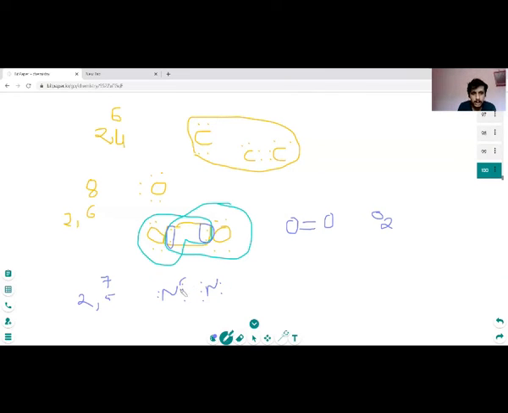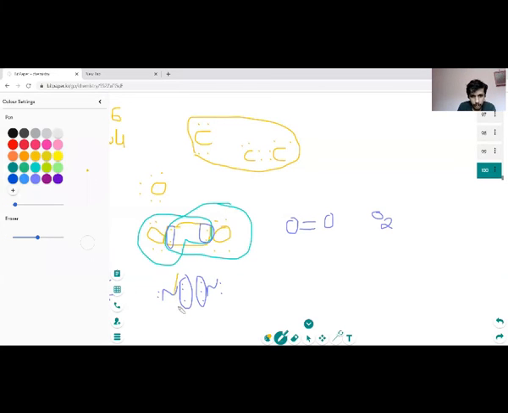Now these 3 electrons from this nitrogen and 3 electrons from the other are shared. They both share these, and now you can see 3 plus 3 is 6, plus 2 is 8. Similarly, 3 plus 3 is 6, plus 2 is 8. So both nitrogens get the octet because 3 electrons from each nitrogen are shared between the two.